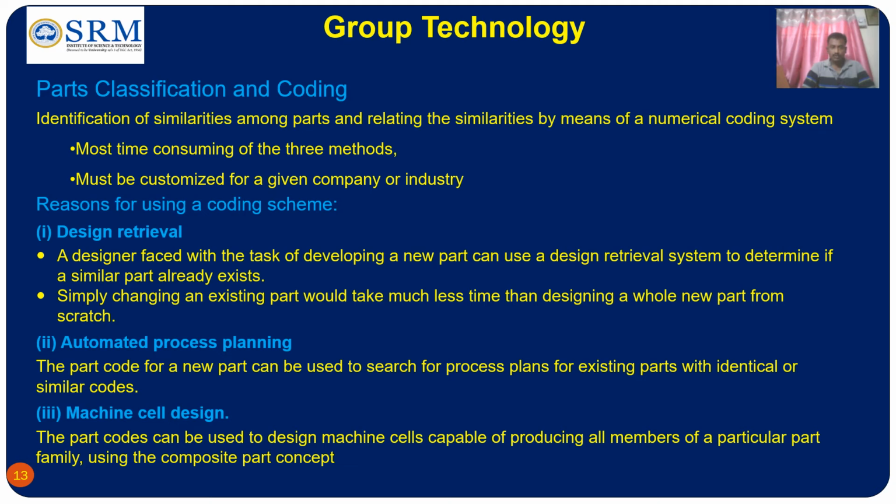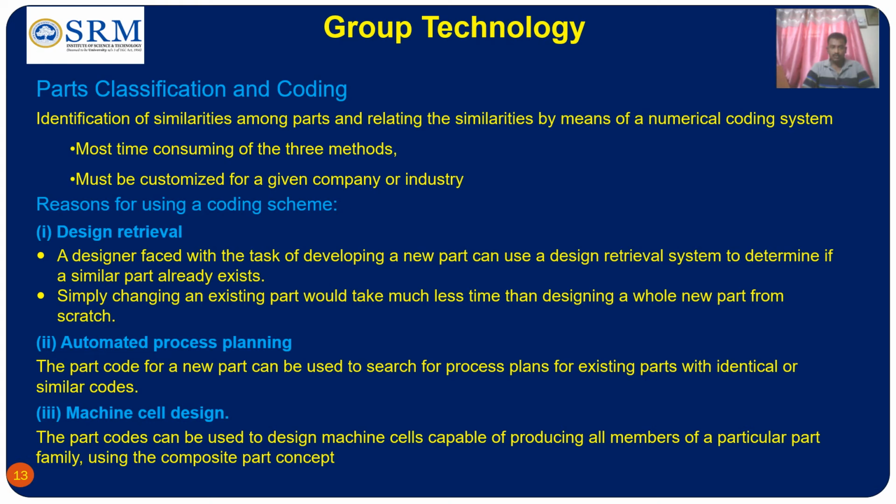Then the third one is to design a machine cell. The part code can be used to design machine cells capable of producing all members of a particular part family using the composite part concept. Composite, you know what is a composite? Composite is a material which consists of different materials, having different properties, which when combined together give unique properties that they do not have separately.